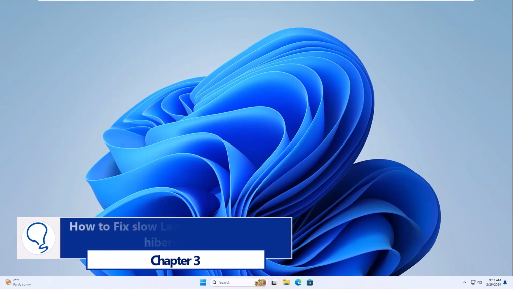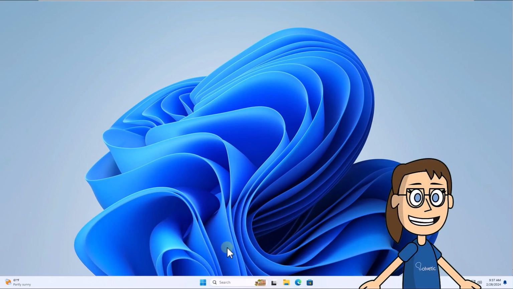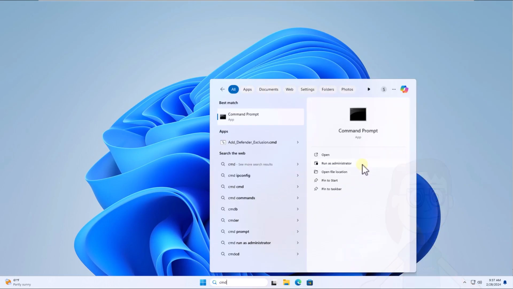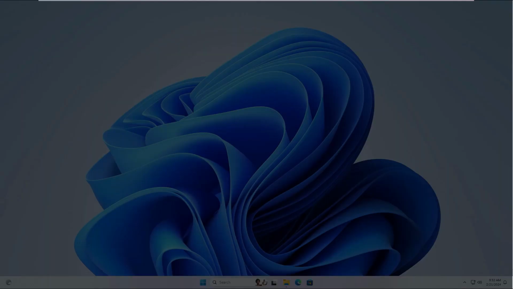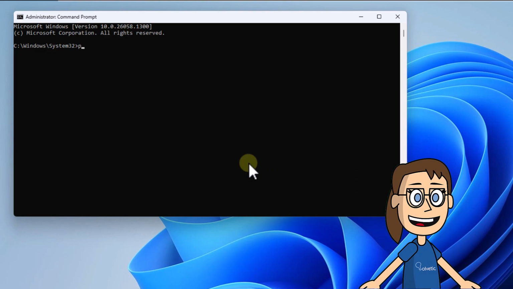Chapter 3. How to fix slow laptop startup, enable hibernation. To get started, enter CMD in the search box. Click on Run as Administrator and click Yes to access. After this, run the on-screen command to enable hibernation. If possible, you will have this option from System Shutdown.